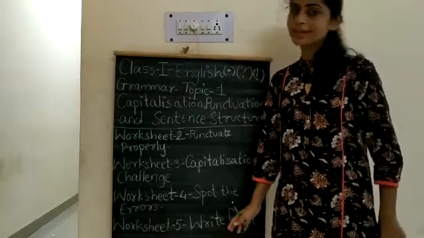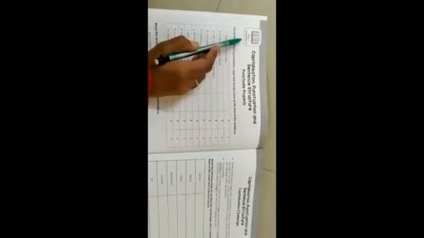Okay children, let us solve. So children, this is your grammar book, isn't it? So this is your worksheet number 2, okay? Punctuated properly. That means what you are going to do is, you are going to punctuate it properly, okay? You are going to add wherever the correct punctuation marks are necessary. Okay, so let us start.